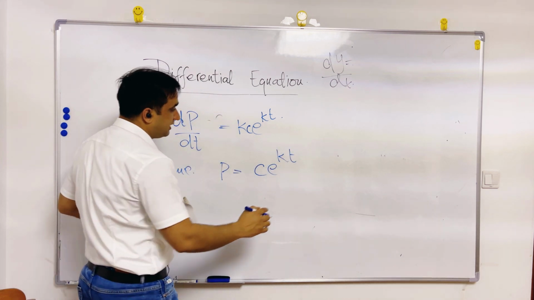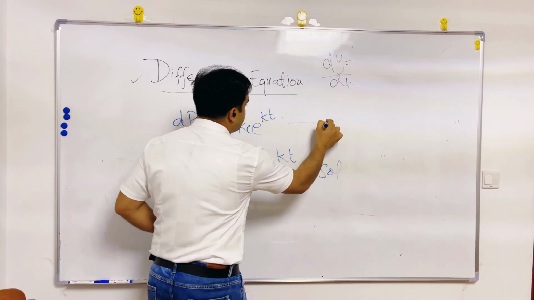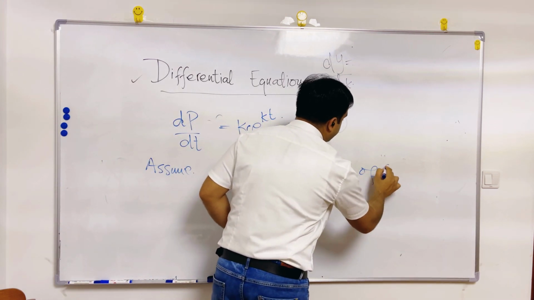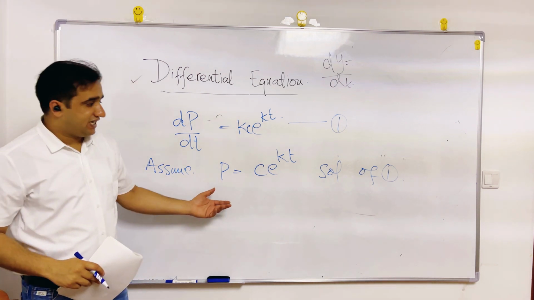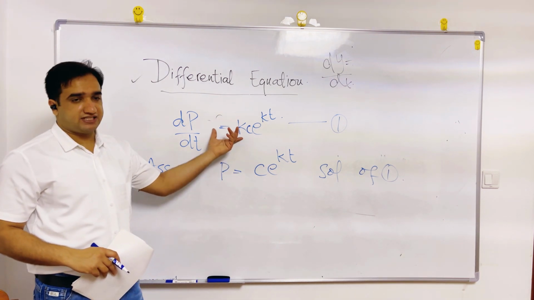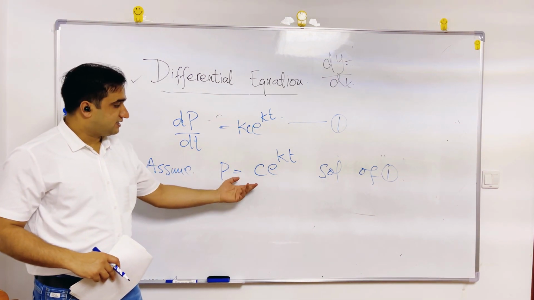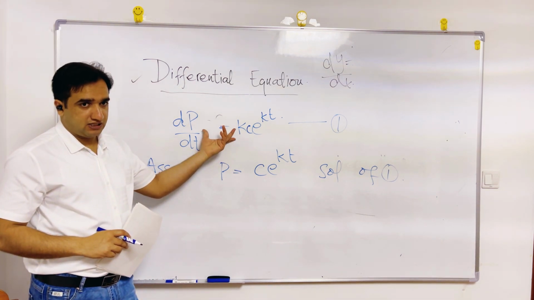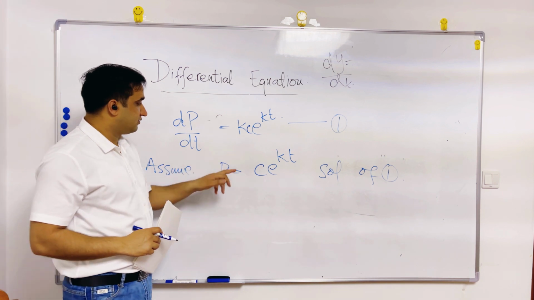If I assume that this is the solution of this equation 1, then what should I do to check whether this is the solution of this equation or not? I can simply put these values in this equation and check.